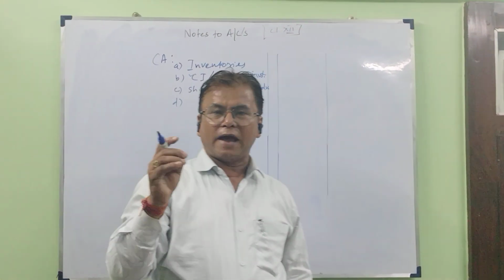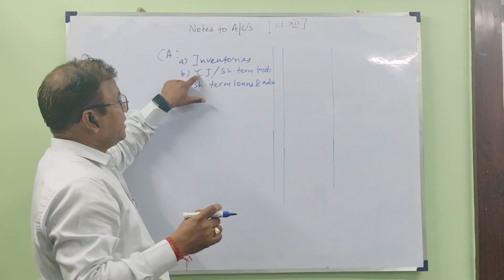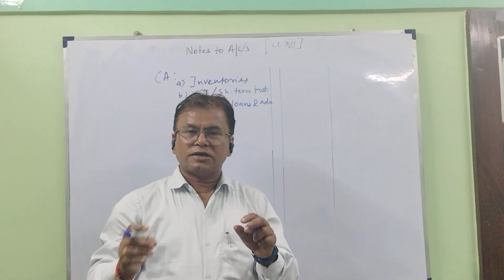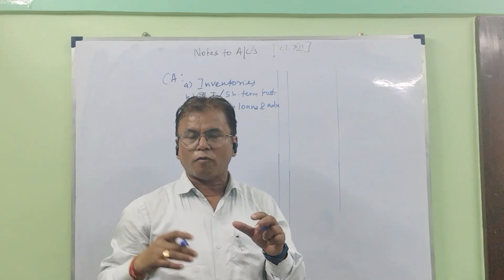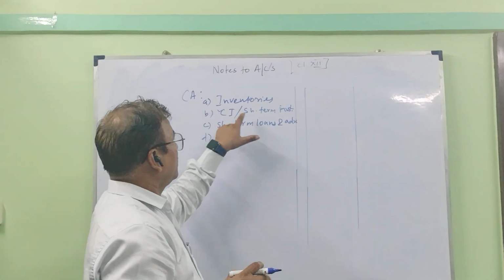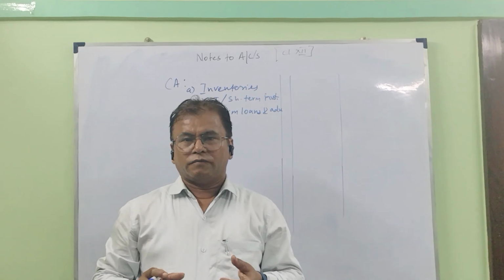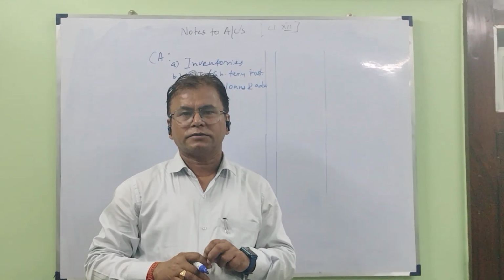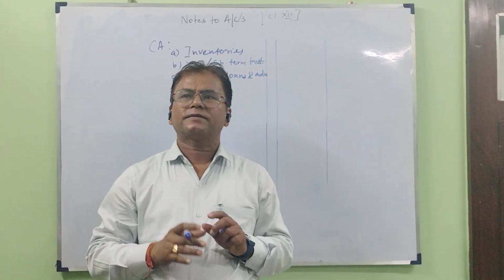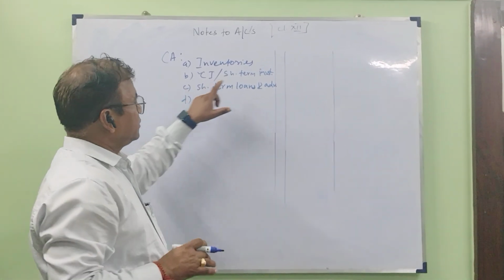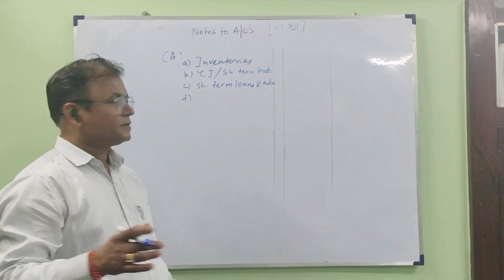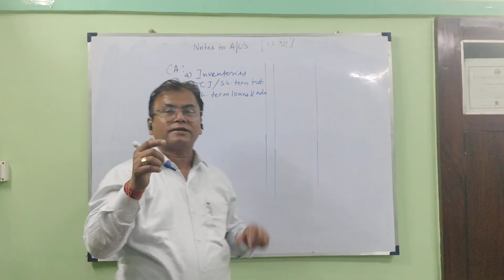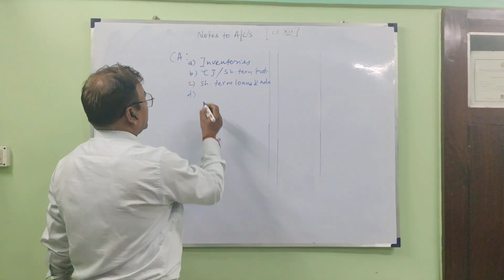Means while preparing the cash flow statement, current investments must be treated as changes in working capital, meaning under operating activity, changes in working capital. While short-term investments, which are considered to be marketable securities, and due to the reporting practices, should be treated as cash. Okay, and this is common for both ISC and CBSE. And the difference lies in that cash and bank balances. That was also your doubt, I hope.